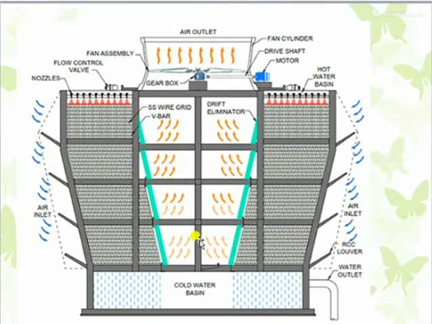This is a cross-sectional view of an induced draft cross flow cooling tower. Cross flow is nothing but air will be passed through from here and will travel in a perpendicular direction to the water flow, and then pass out to the ambient. So in these fills, air will contact the water, and then due to the draft created by the fan, air will be sucked here, so that ambient air will cross flow through the fills